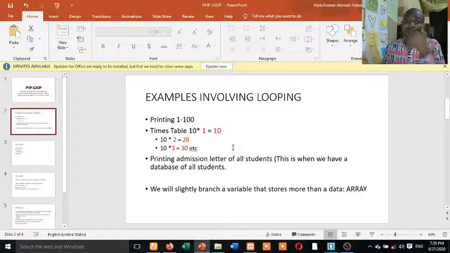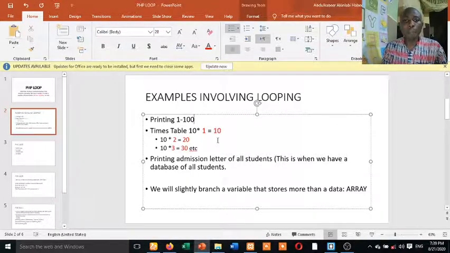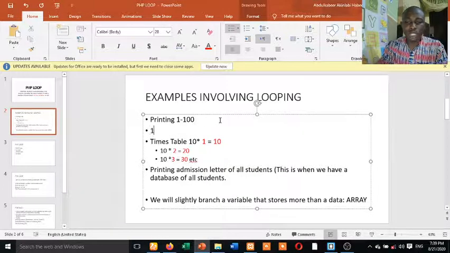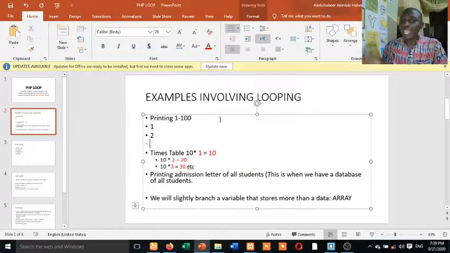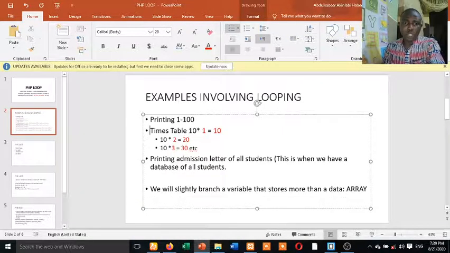Now let me give you an example of looping. Let's take for instance, you want to print from 1 to 100. Will you be typing 1, 2, 3 and so on? That would be outrageous. So you have to use a program. These are the kind of programs that are run in the academic environment, in the universities. You say write a program that will print from 1 to 100.